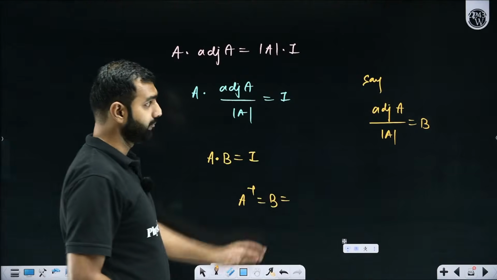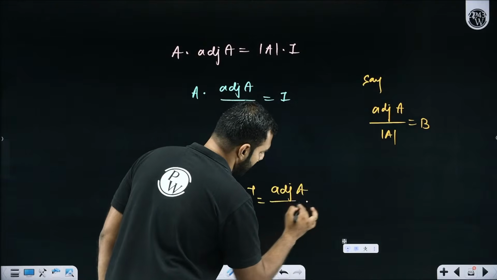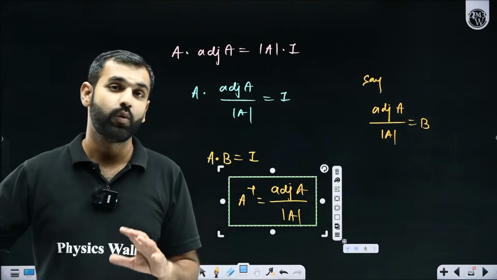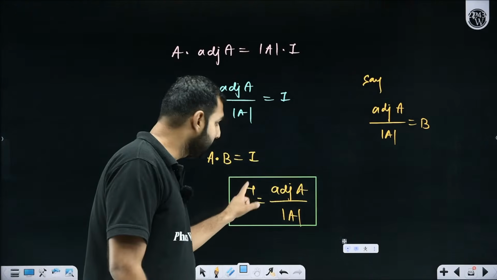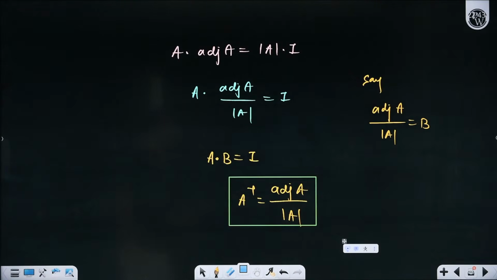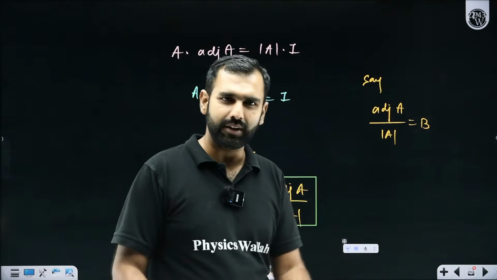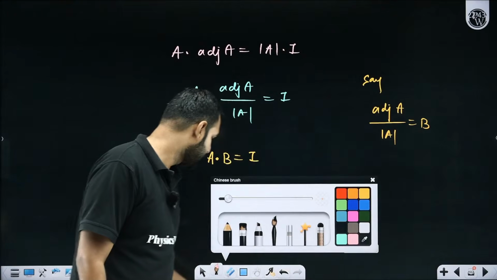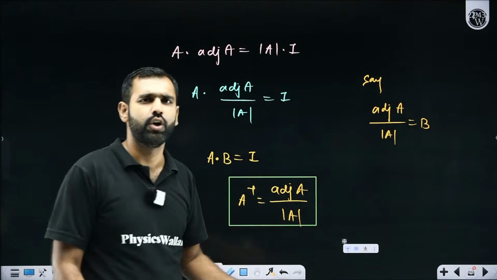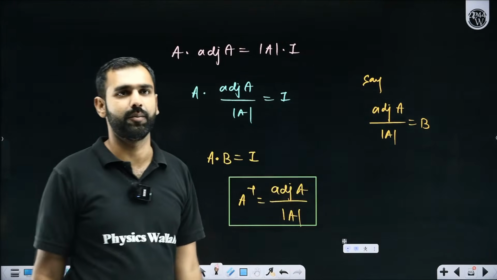What is B technically? B is nothing but adjoint of A divided by determinant of A. So that's how you give the inverse of a matrix. Let's say someday I want to find the inverse of a matrix. Inverse means you are looking for a matrix which, when multiplied with the matrix, gives you an identity matrix. You can very easily find it by finding its adjoint first and then dividing it by its determinant.